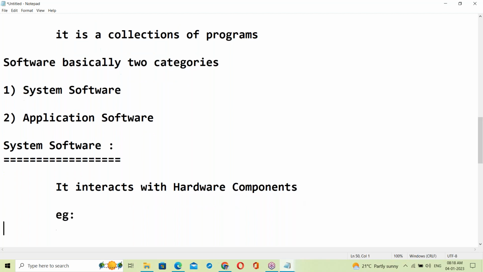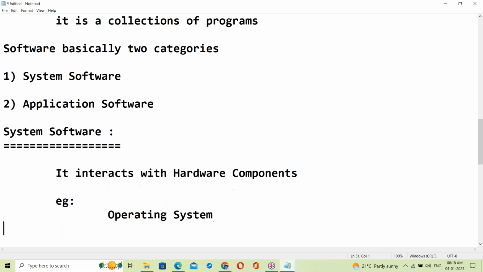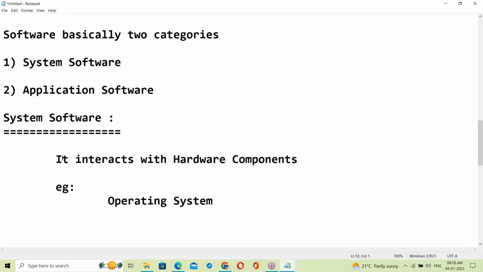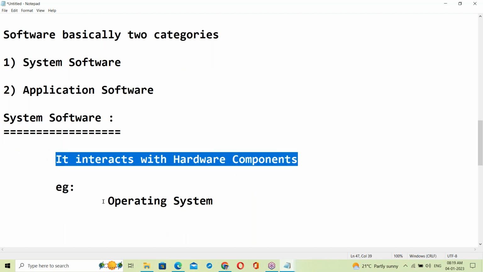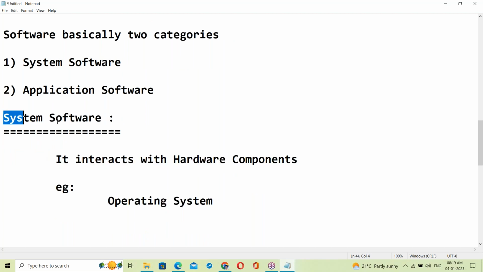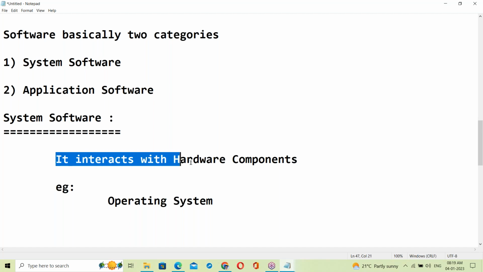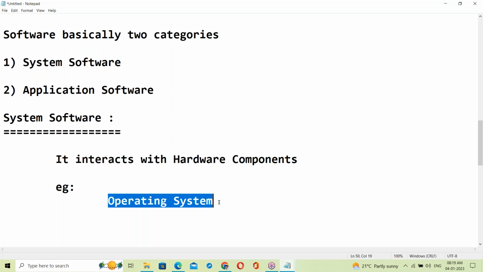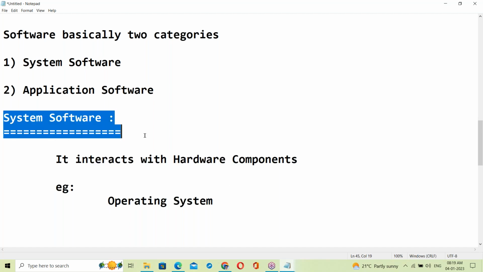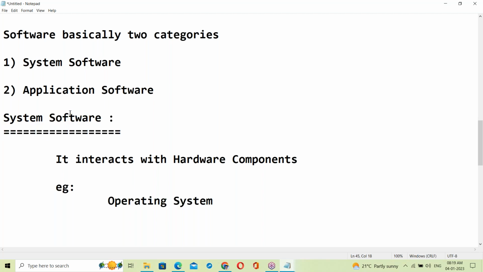Yes, example: OS. OS is system software. OS comes in this category here. So only OS can interact with hardware. So the operating system is a system software.